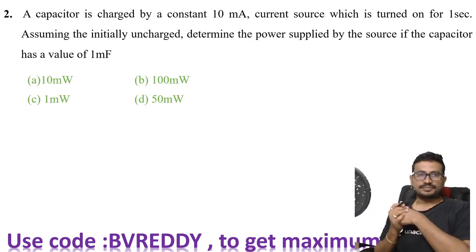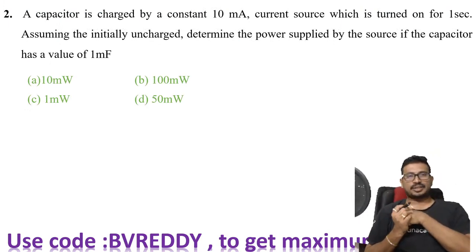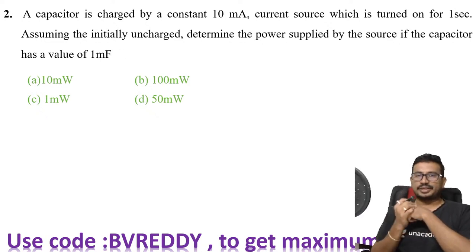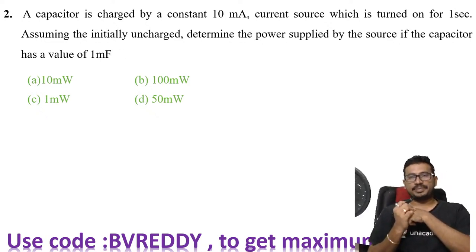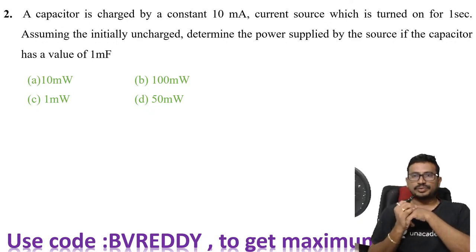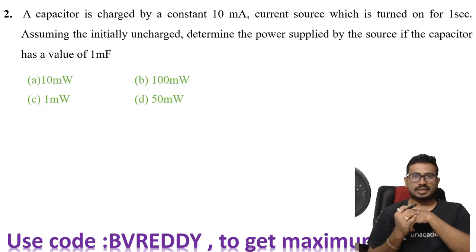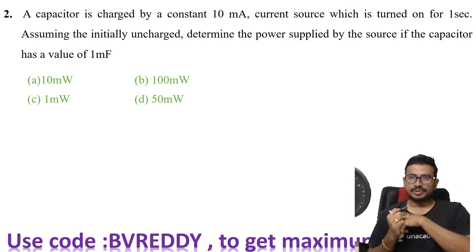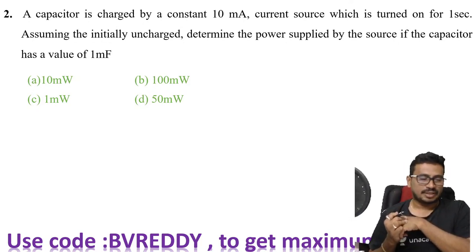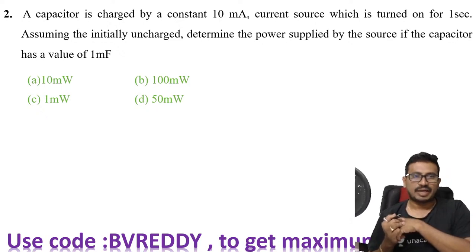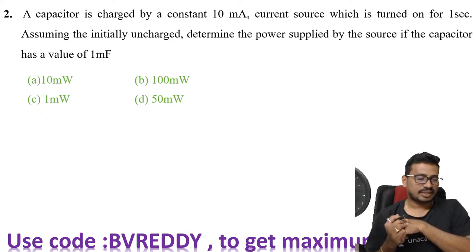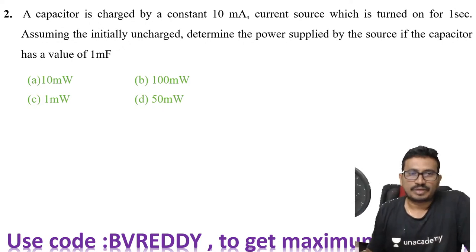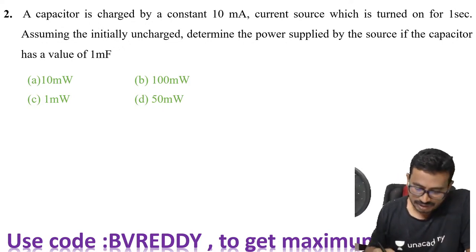Take the next problem. A capacitor is charged by a constant current source of 10 milliamperes, which is turned on for 1 second. Assuming it is initially uncharged, determine the power supplied by the source if the capacitor has a value of 1 millifarad. Now try this, all of you.